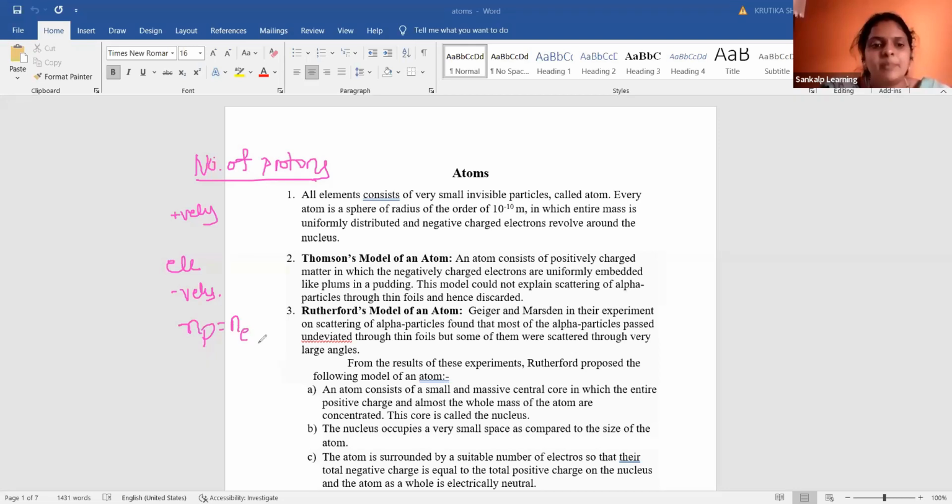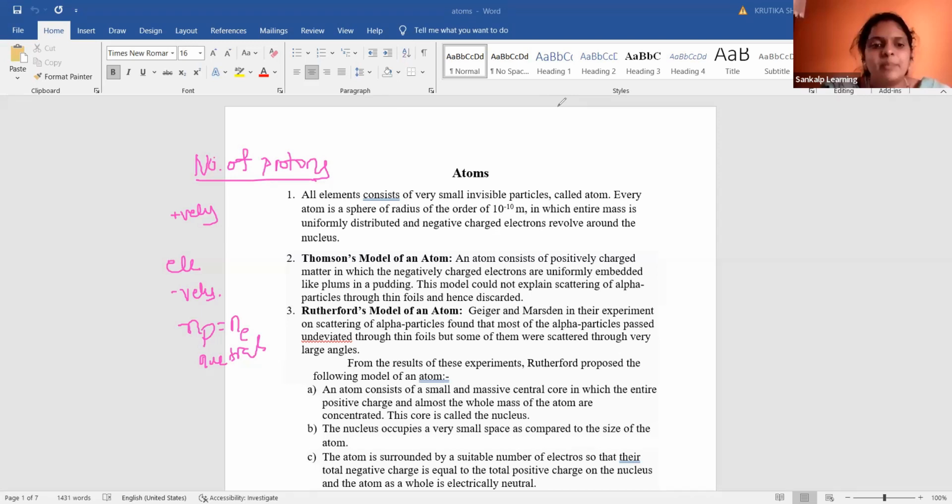So here there are three particles: proton, electron and neutron. Among these, protons and electrons have charge. Neutrons are neutral in nature. So when the number of positive charges is more, that is, when protons are more, we call it a positively charged body. If electrons are more, it is called a negatively charged body. If both the charges are equal, then it is said to be neutral in nature.